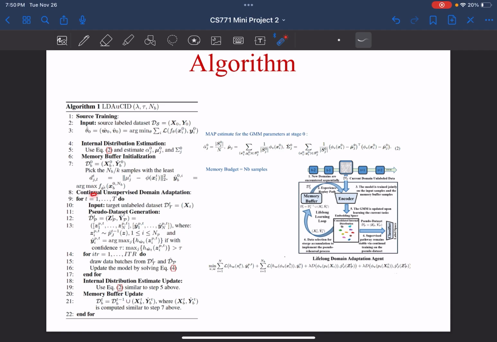Now for time 1 to time T, where the input is the unlabeled dataset D t, we take this D t, and we also add the memory buffer in the encoder to get an embedding in the z space, and then we classify it as shown over here, and then we do the minimization operation to learn the new model. So the model is now updated, and the memory buffer is updated for the next input, hence completing the algorithm.